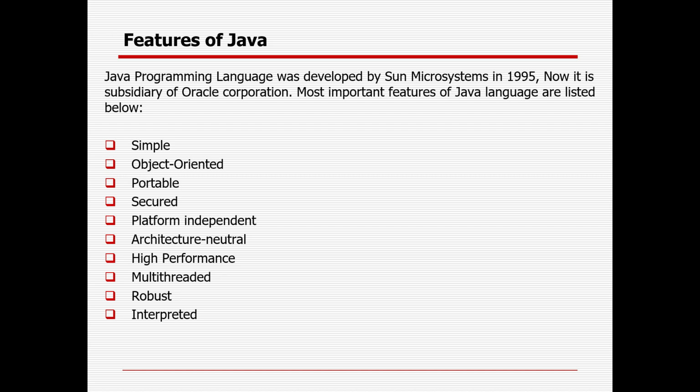High performance. Java is faster compared to other traditional interpreted programming languages because Java bytecode is close to native code. It is still a little bit slower than C++, but Java is still faster than the other languages. Multi-threaded. Multi-threading will be covered in an upcoming video, no need to worry. But what is multi-threading? Multi-threading means the processor executes parts of a program simultaneously.